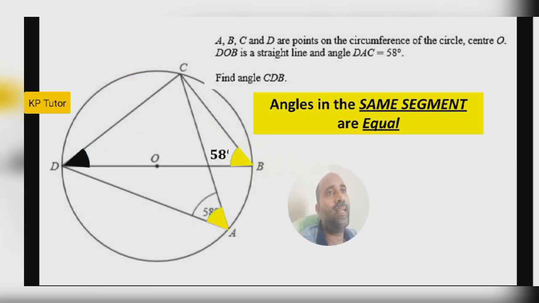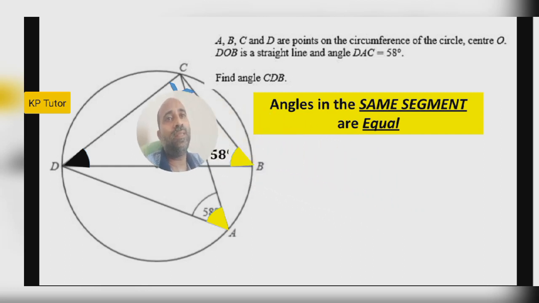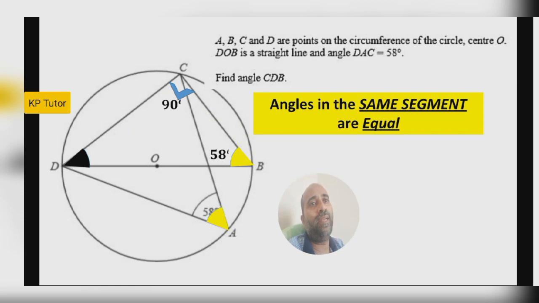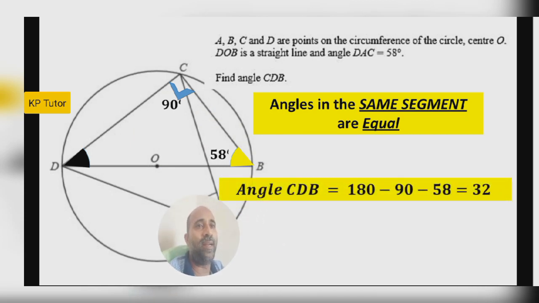Then again there is center O. That means think about diameter, semicircle, angle in a semicircle, right triangle. So that angle, how much will it come? 90 degree. Then look at this triangle. Look, two angles are given, 90 and 58. How can we find the third angle? 180 minus 90 minus 58, that is 32.